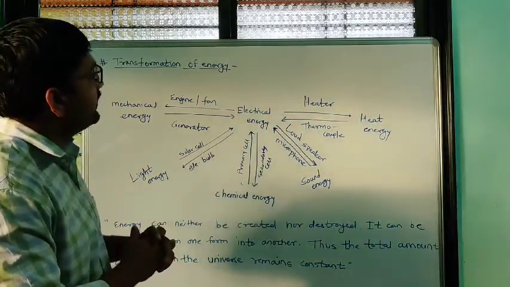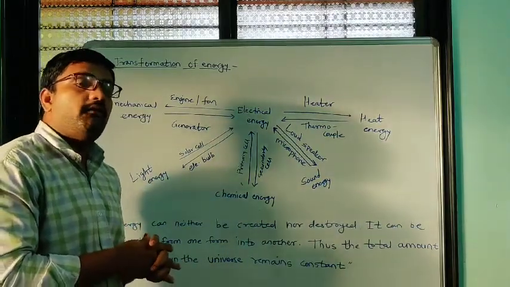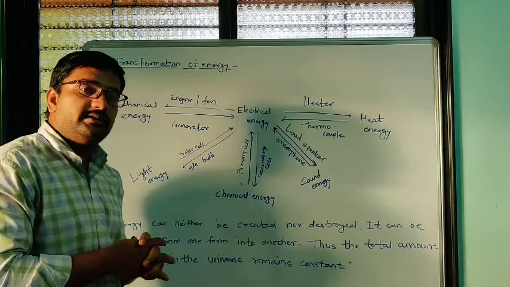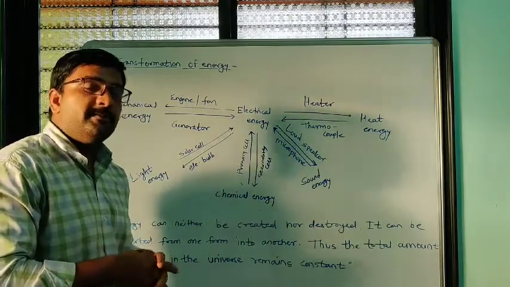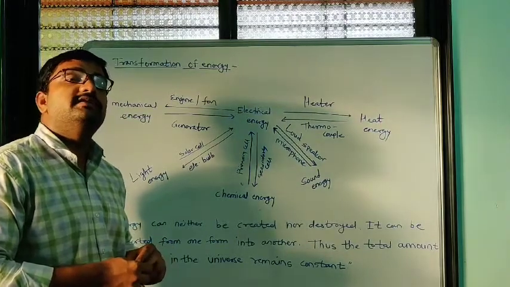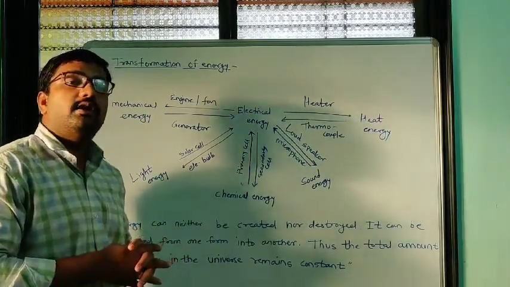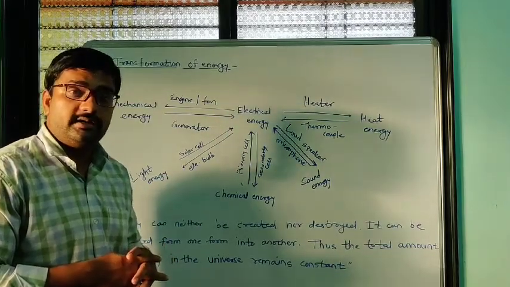Then the second part is potential energy. The formula for potential energy is mgh. The energy gained by an object due to its specific position or state is simply called potential energy.